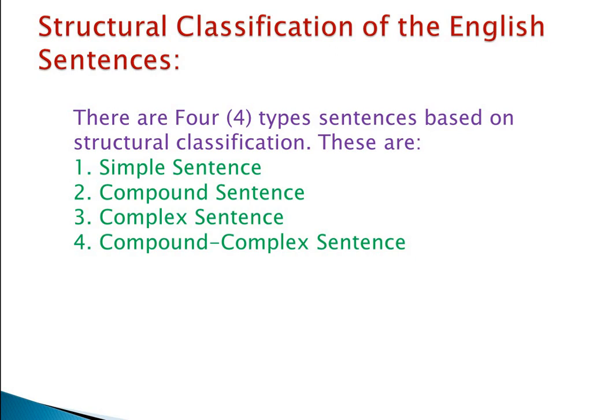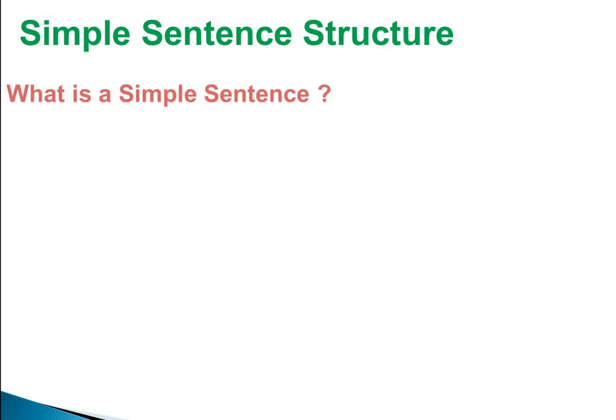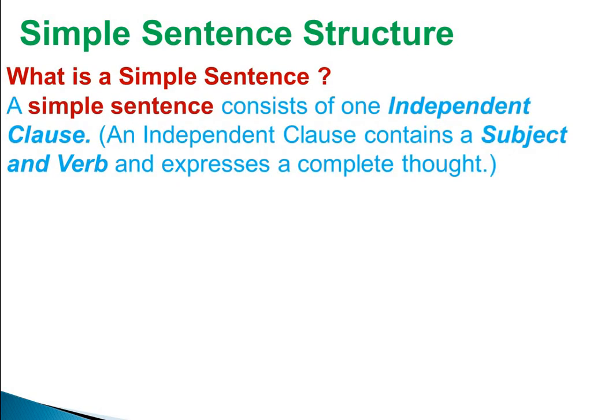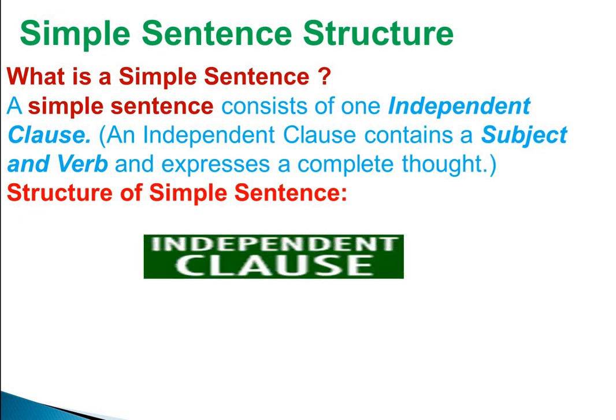What is a simple sentence? Dear students, a simple sentence is a sentence that consists of one independent clause. And what is an independent clause? An independent clause contains a subject and verb and expresses a complete thought. The structure of the simple sentence is that it consists only of an independent clause.